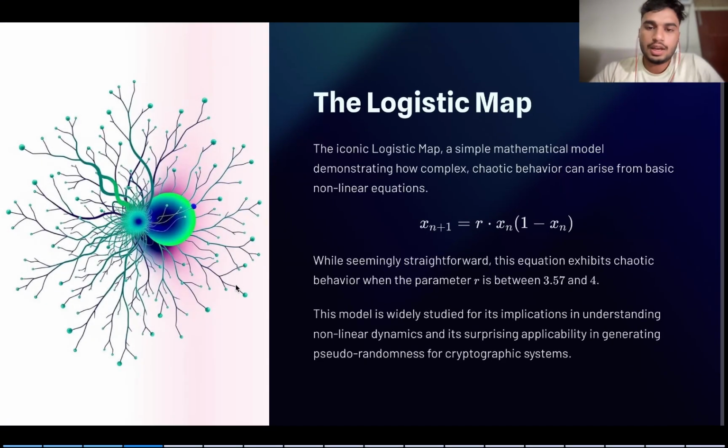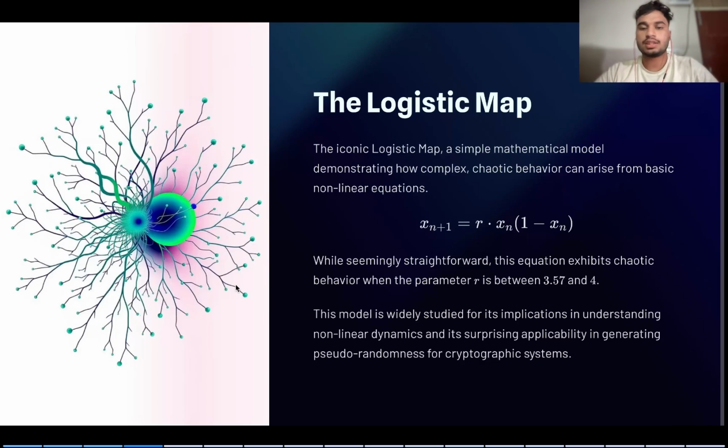To understand it better, we have to look into the logistic map. We can use this to predict a function that varies with a rate of change known as R, as we see in this formula. This R can be any value. For example, let us consider population growth. What will be the population growth in 2026 if it changes at a rate R and the current population is xn? This is how we calculate the function.